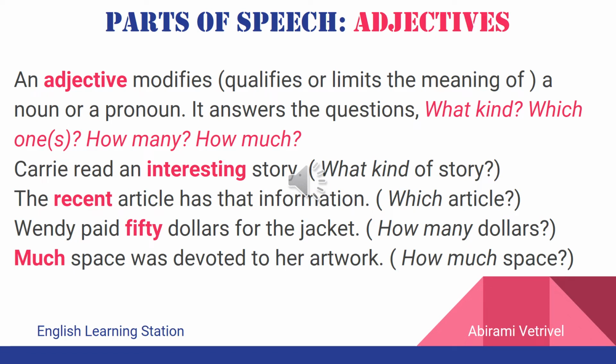So here in this sentence, article is the noun. And which article are we talking about? Which is the word that's giving more information about the article? The word recent. So recent is the adjective in the sentence. The next sentence, Wendy paid $50 for the jacket. Here, dollars is the noun and the word 50 gives more information about the noun dollars. How many dollars? $50. So 50 is the adjective.